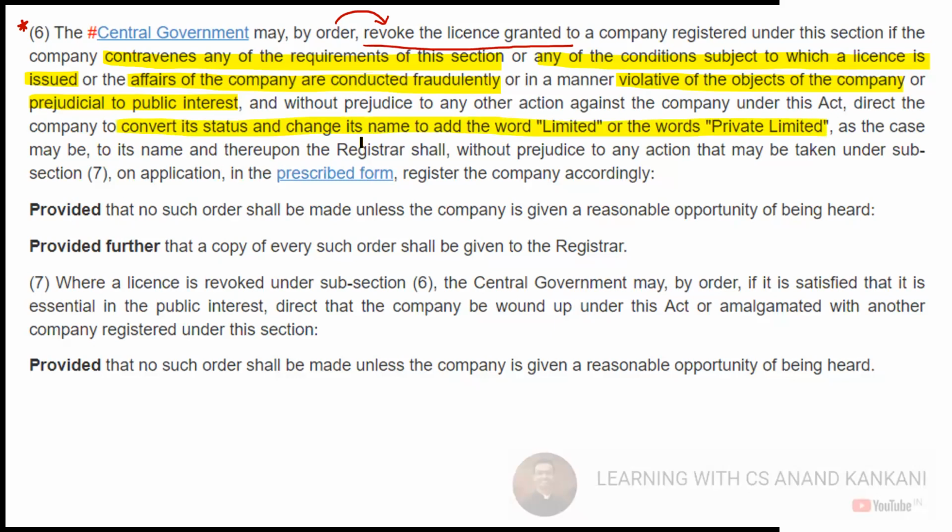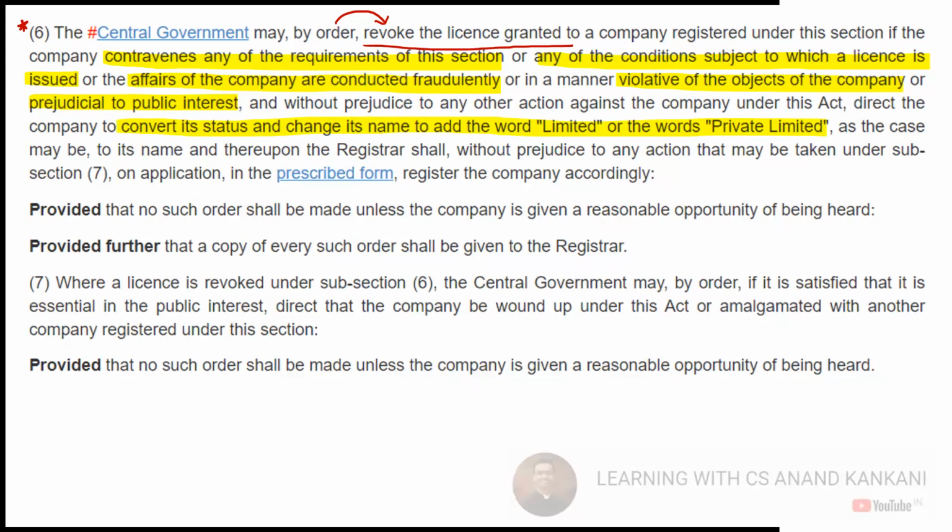So basically the privileges which were given to you will be taken back. Now please use the word limited and private limited at the end of the name of the company, and also your company will be converted into a non-Section 8 company. Now this conversion will be done by the ROC itself.